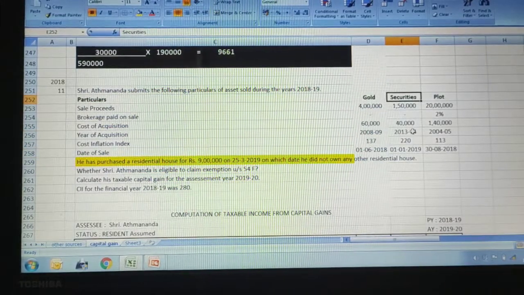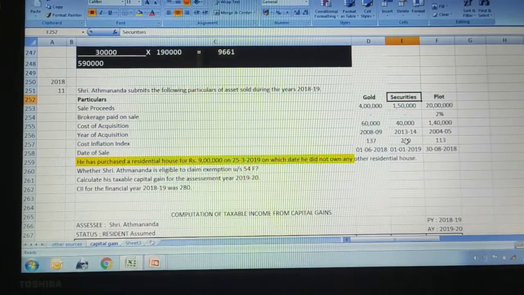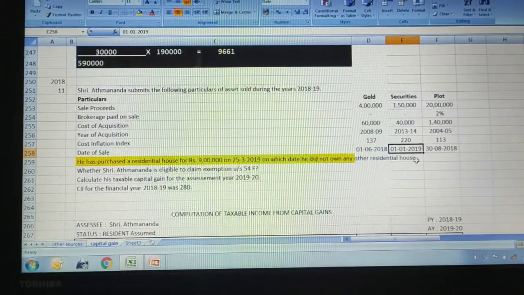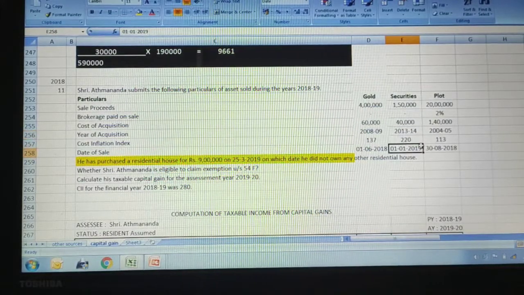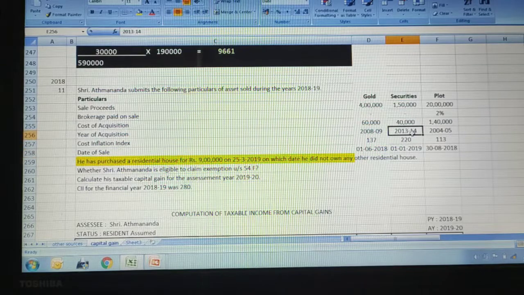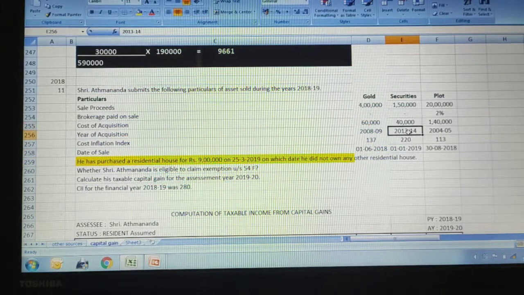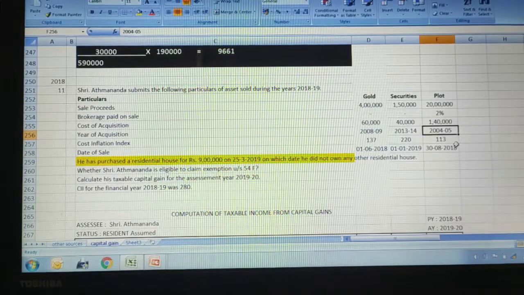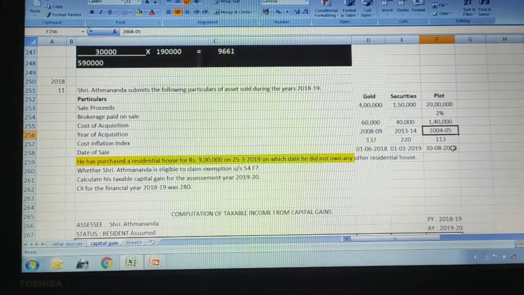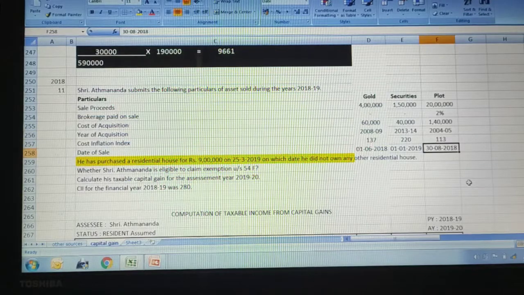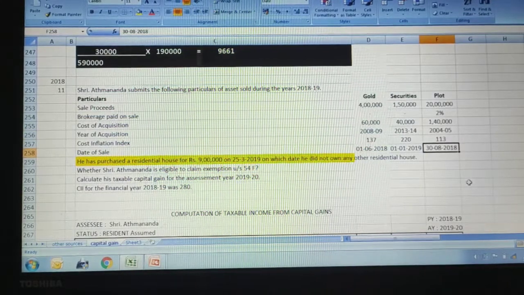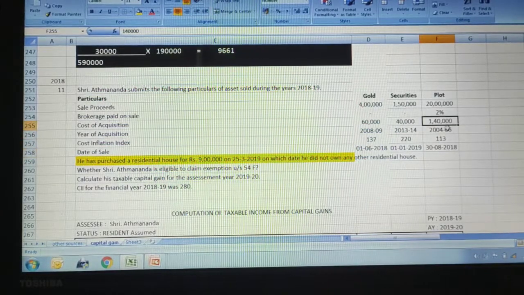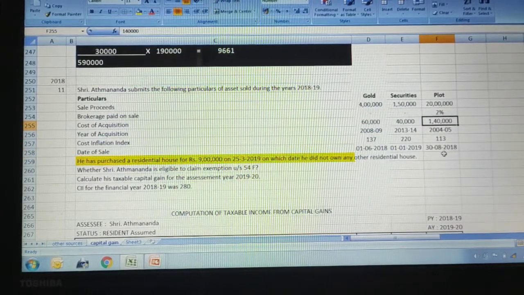Similarly, securities are financial assets, so here also they purchased in 2013-14 and sold in 2019, so it is more than a period of 1 year. So this also qualifies as a long-term capital asset. And plot is given, this comes under other assets. 2004-5 is the purchase date and sale date is 30th August 2018, so more than a period of 3 years. It is also a long-term capital asset.